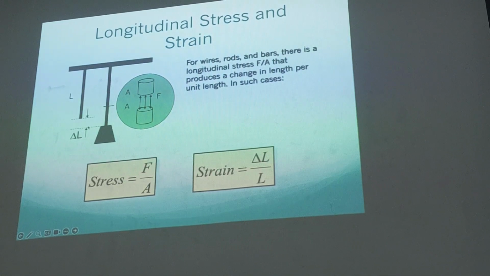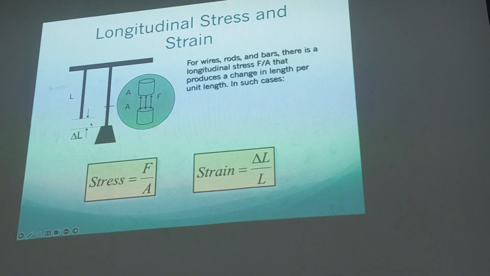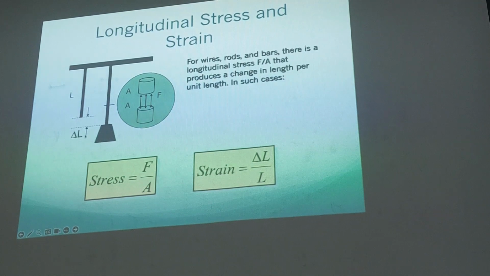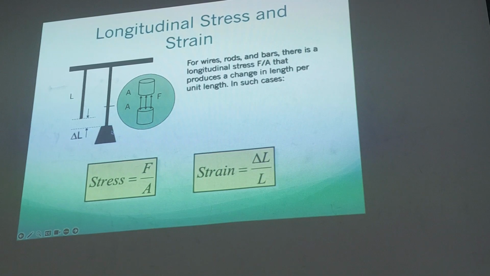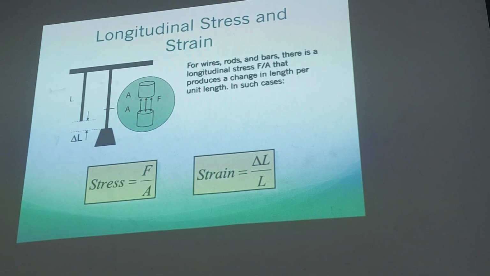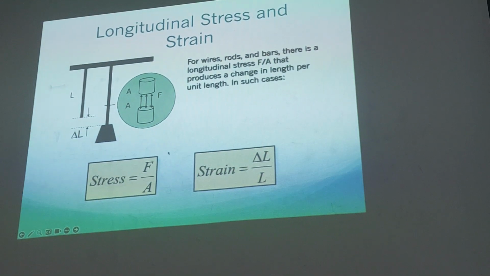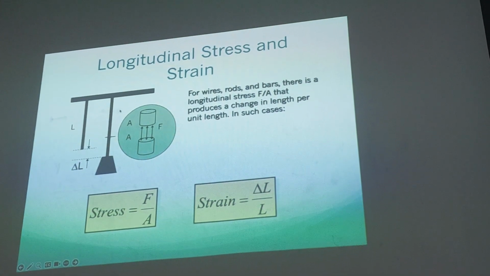So the difference between this point and this point is delta L. That is the strain, the change that occurs when we put the stress into the wire.